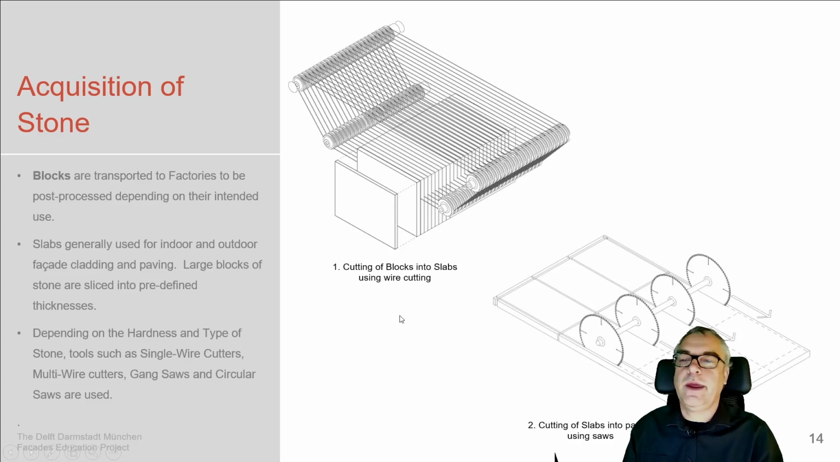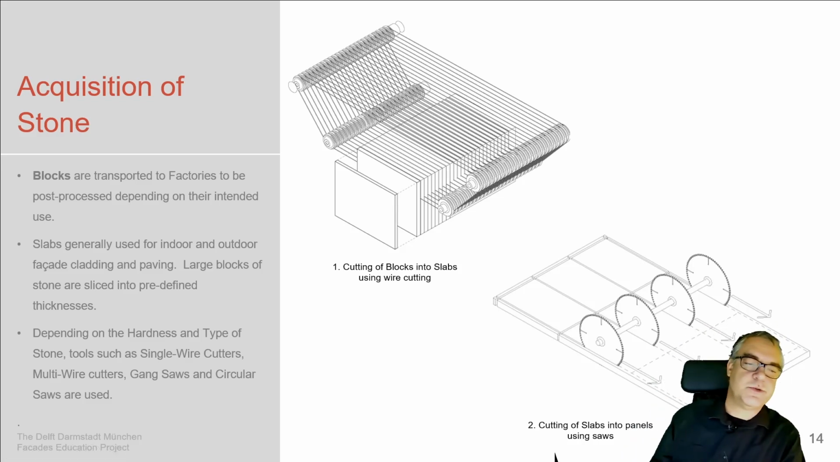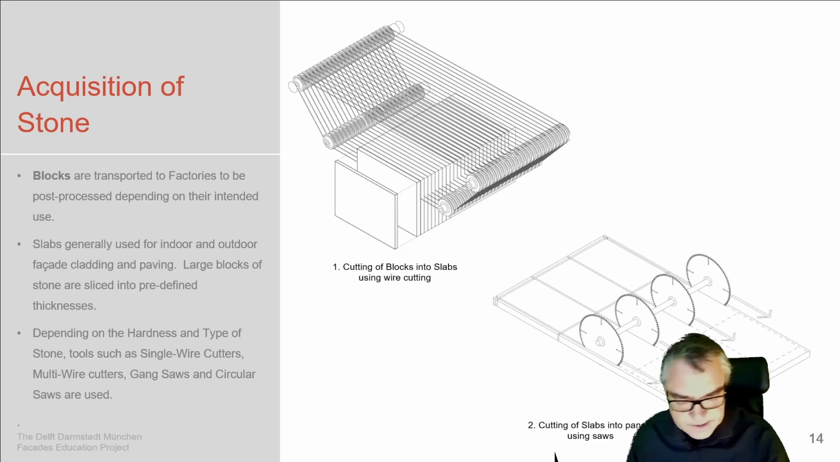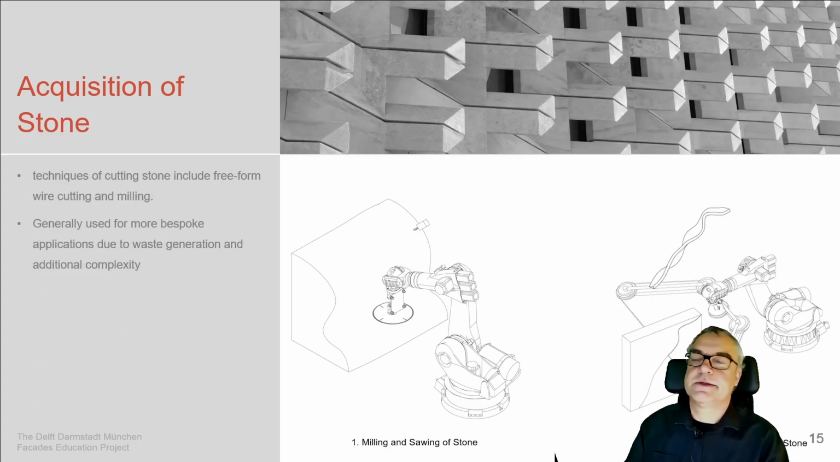That's one way of doing it, or having a multi-wire cutting device as this one, a gang saw, a saw which goes this way in one direction, very typical for cutting stone, or a circular saw, which we see here in this sample as it is drawn.